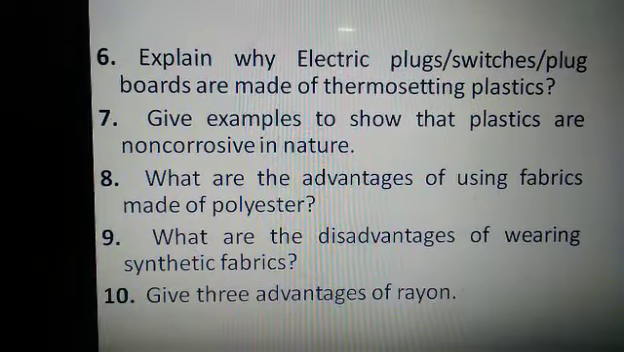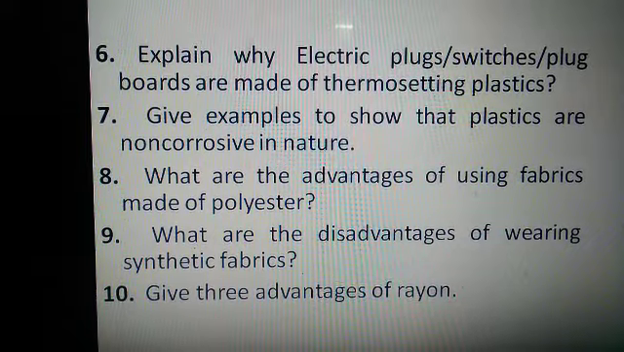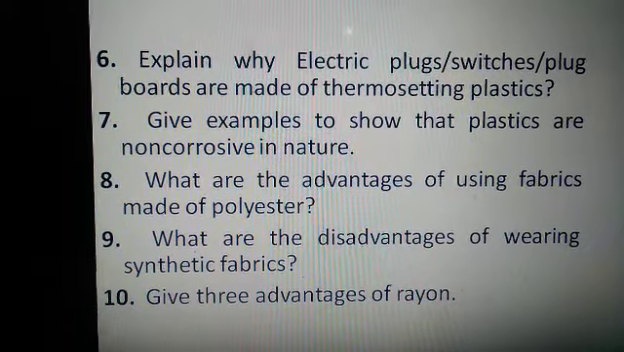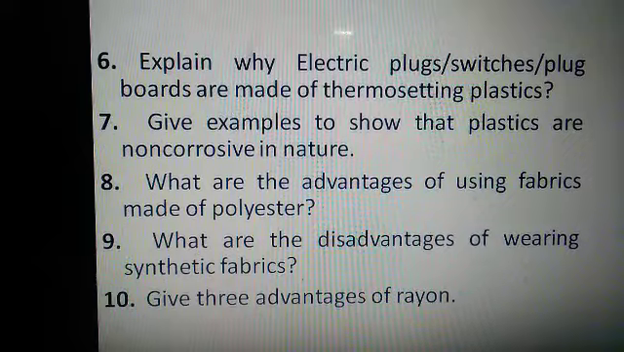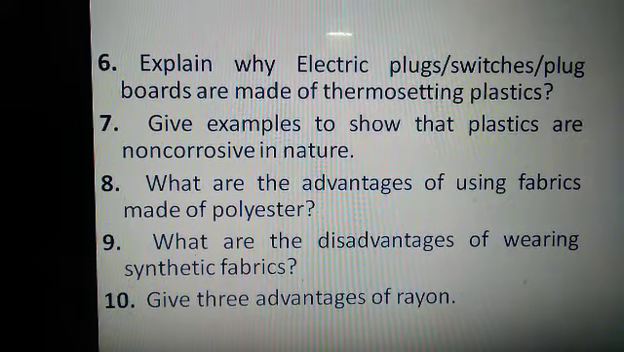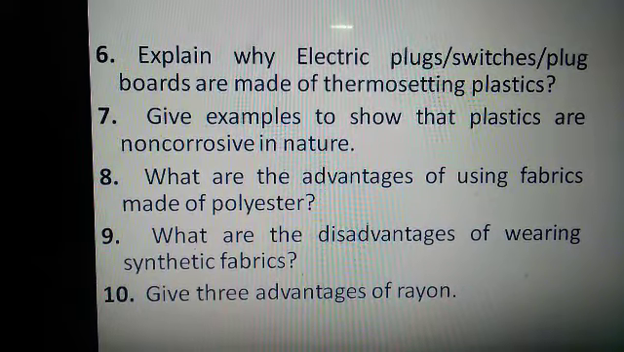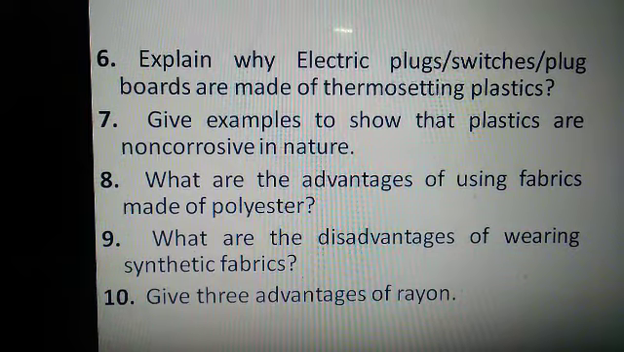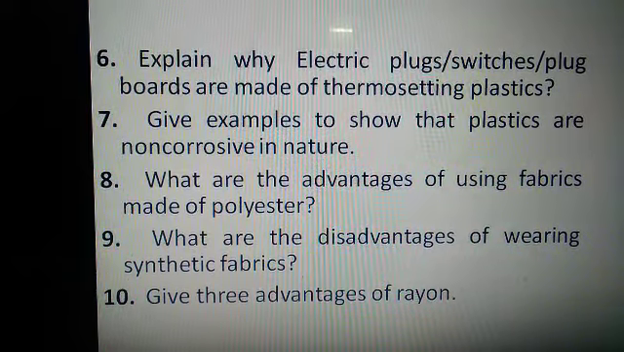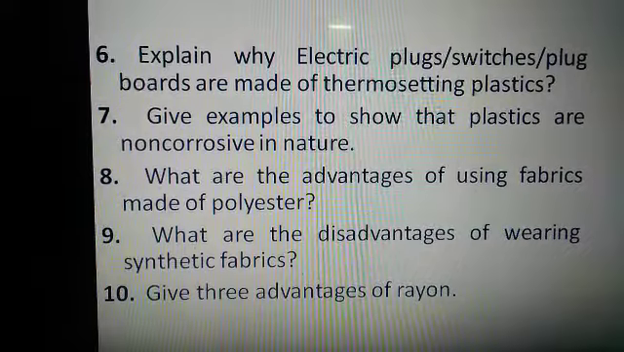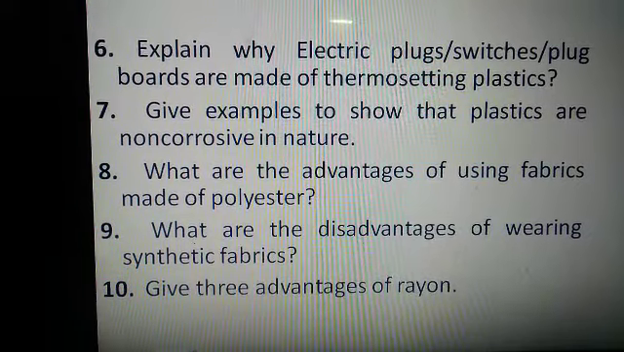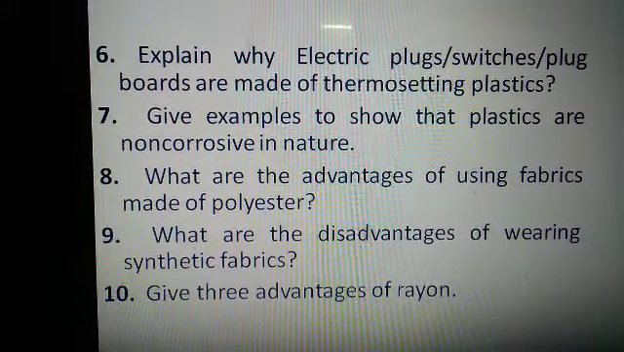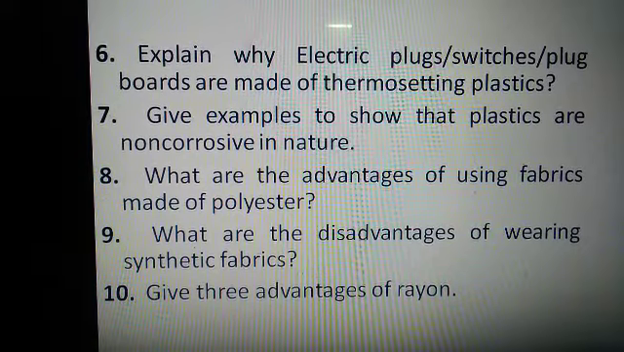Next question is, explain why electric plugs, which is plug boards, are made up of thermosetting plastics. The answer to this question is, electricity plugs, switches, plug boards are made up of thermosetting plastics as they are a very bad conductor of heat and they do not allow electricity to pass through them, which allows us to touch them easily. The seventh question is, give examples to show that plastics are non-corrosive in nature.